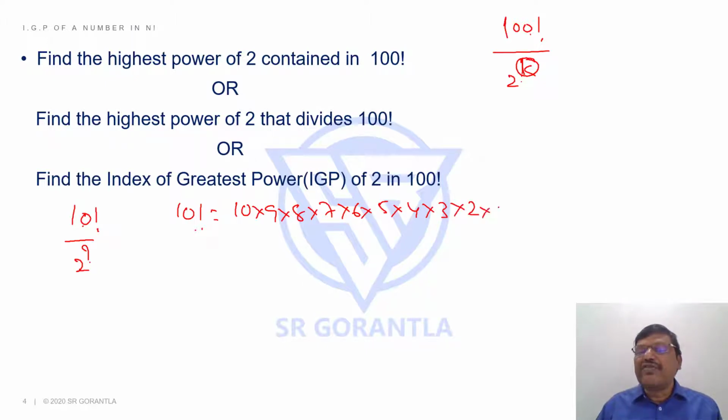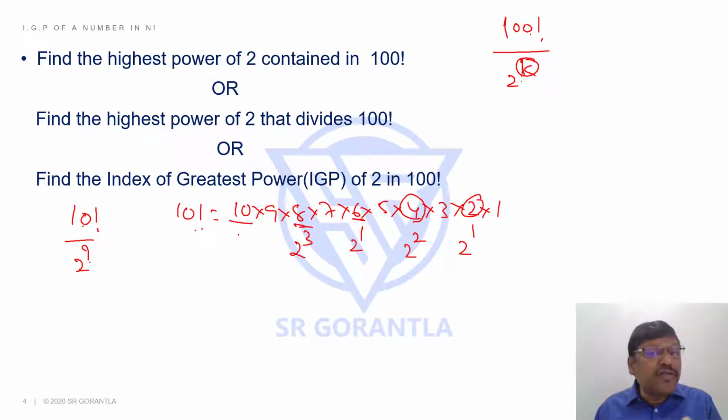This is your 10 factorial, right? Let me count how many 2's I have, the highest power. 2 is 2 power 1. 4 means 2 square. 6 is 2 power 1 into 3, so I can take 2 power 1. 8 means 2 cube. 10 is 2 power 1 into 5 power 1, I want the power of 2, so 2 power 1.